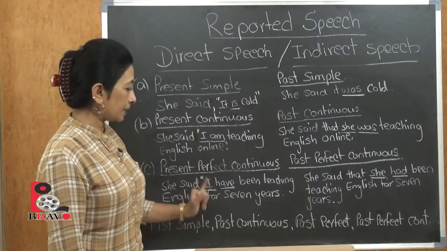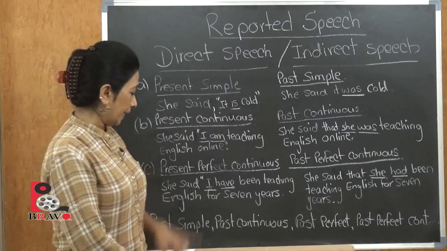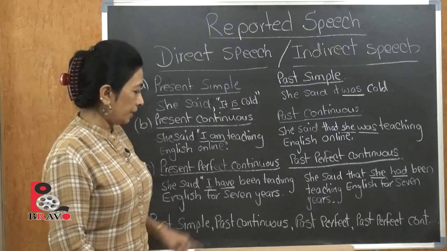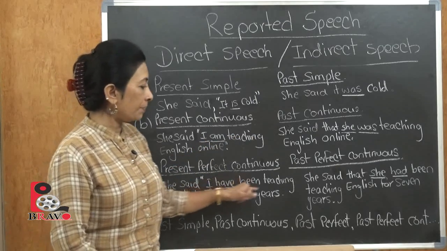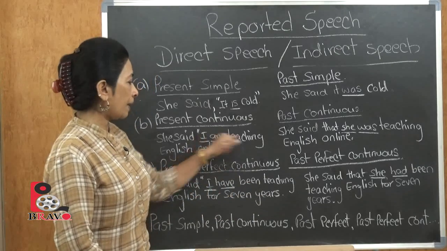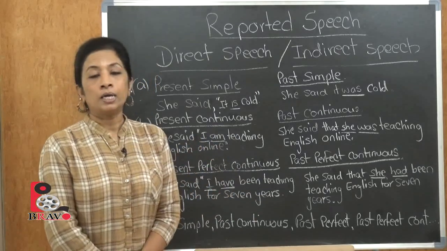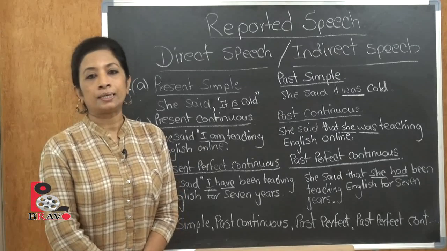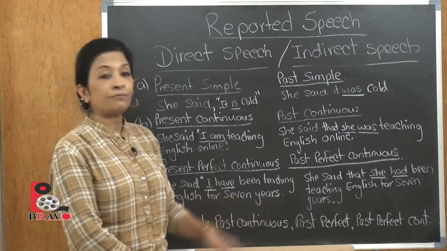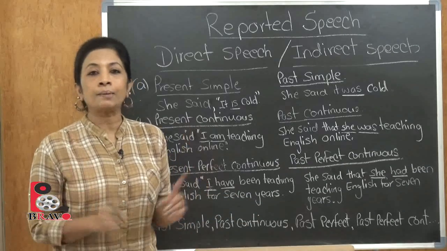Now see the example, okay? It's the very same example that's been given a little bit differently. She said, so nothing has changed here. I am teaching has become I have been teaching English for 7 years. Here I am teaching English online. So end of the day, she is doing teaching. The teaching has not changed. But here the teaching has been happening for 7 years.